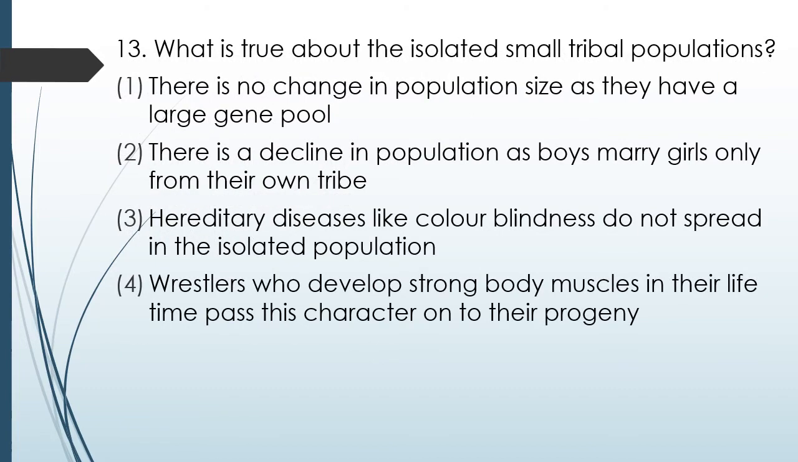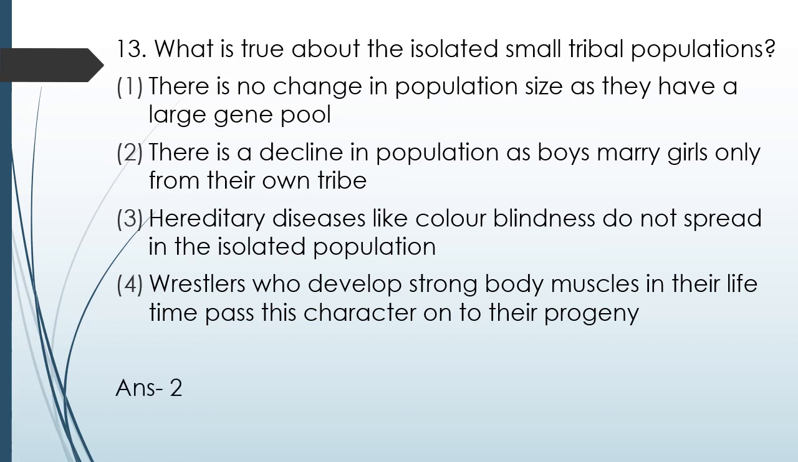Question number 72. What is true about isolated small tribal population? There is no change in population size as they have large gene pool. There is a decline in population as boys marry girls from their own tribe. Hereditary diseases like color blindness do not spread in isolated population. Wrestlers who develop strong body muscles in their lifetime pass this character to their progeny. So the correct statement is statement 2.